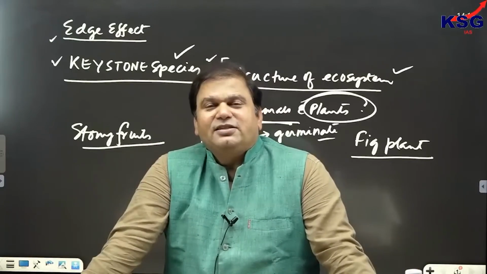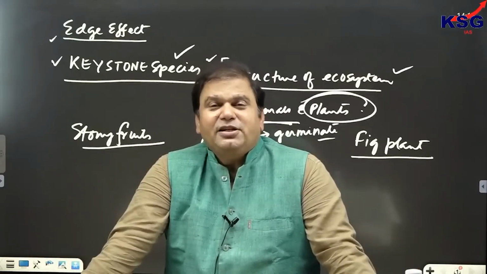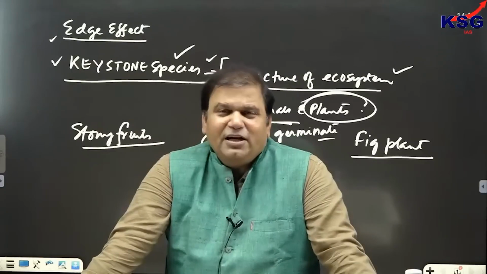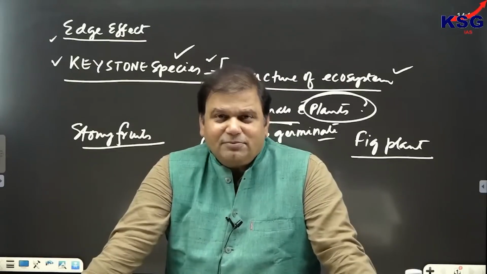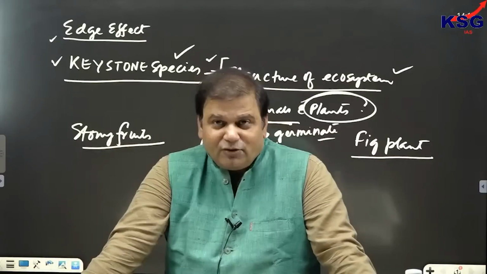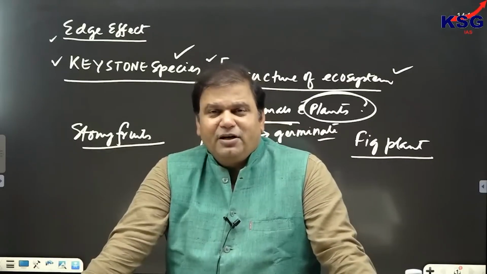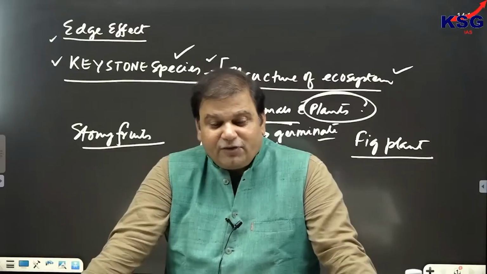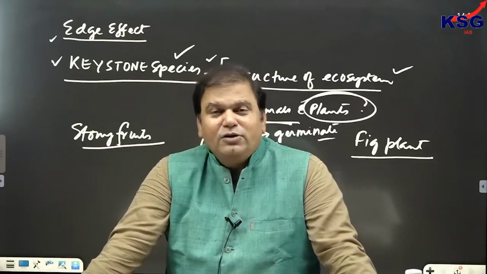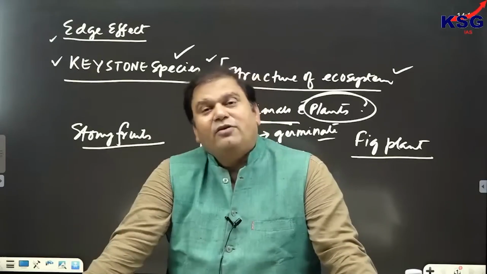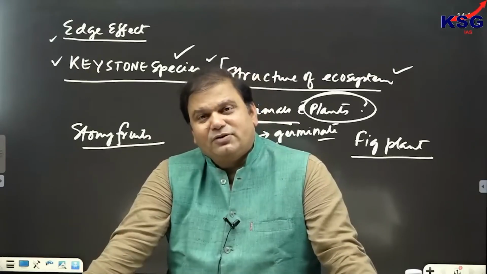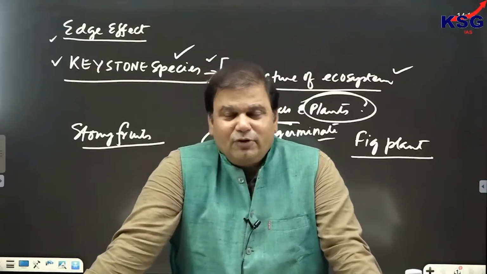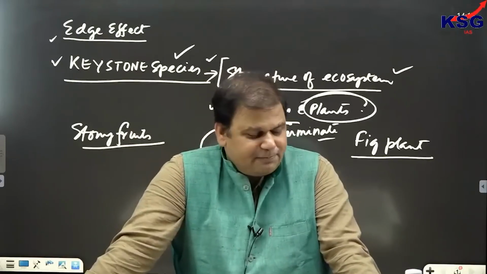Which is referred to as indicator species. Indicator species का मतलब क्या है? That they would be helping us either to identify an ecosystem, इससे इकोसिस्टम की पहचान होगी, and also it would be helping us to know about the condition. Clear? So not only identification of an ecosystem would be done, but also we can know about the condition of the ecosystem also through indicator species.